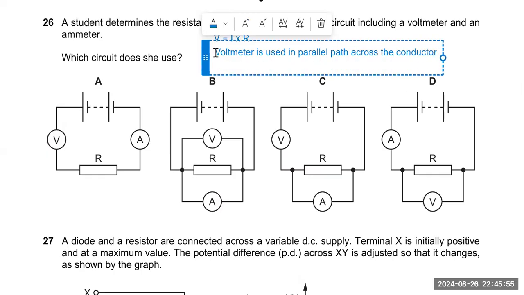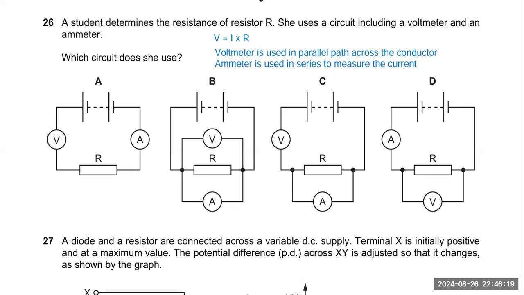And to measure the current in the circuit, the ammeter is used in series. Okay, this is the rule to use the components. So you have to identify where the voltmeter is connected in a parallel path and the ammeter is connected in a series path.